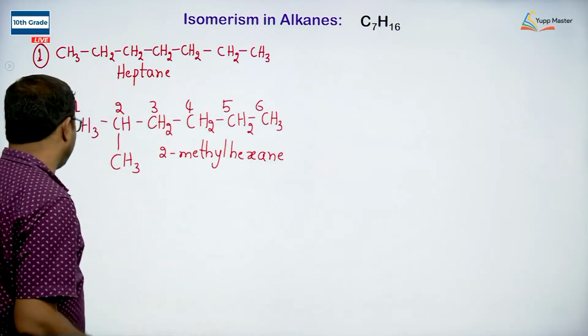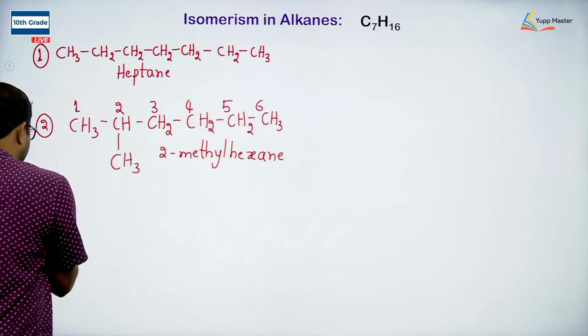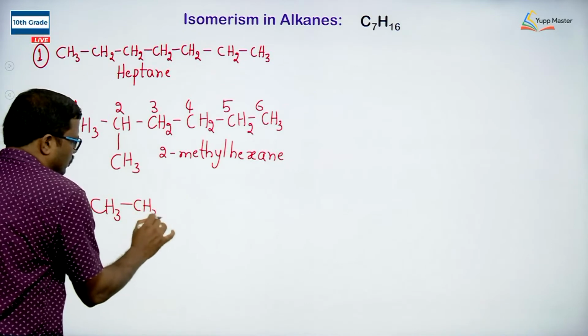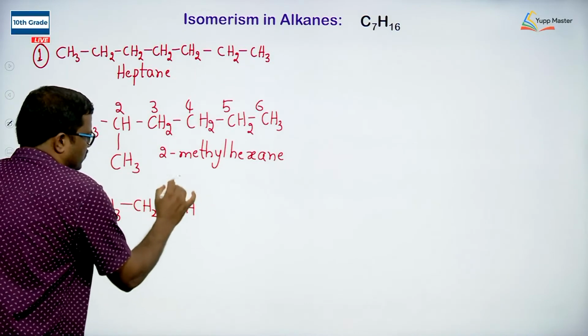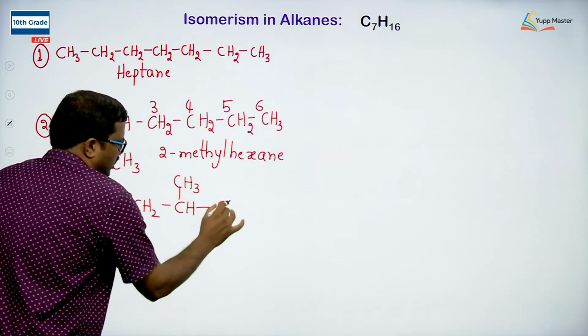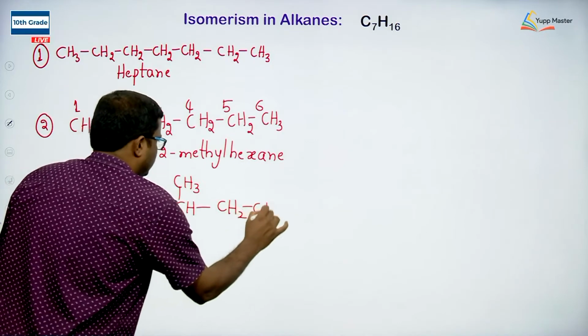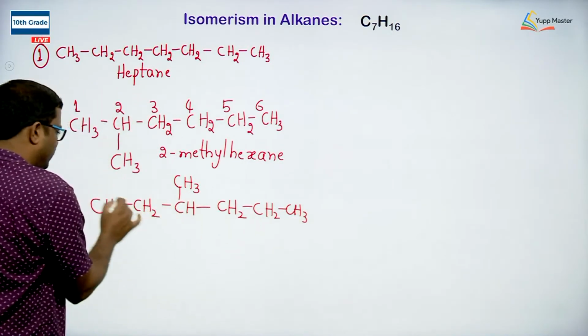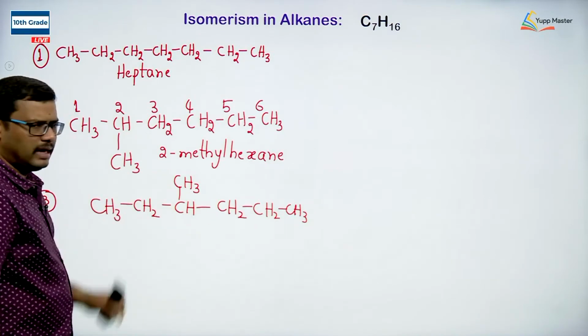One more substitution is possible. In that case, I can write it as CH3, CH2, CH, CH3, CH2, CH2, CH3, with 1, 2, 3, 4, 5, 6 in a straight chain and 1 as substitution.